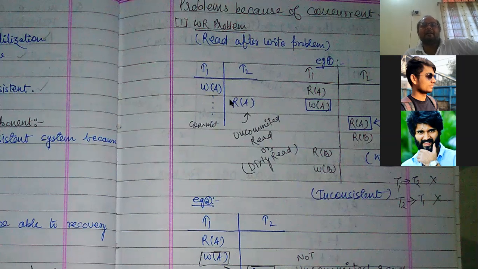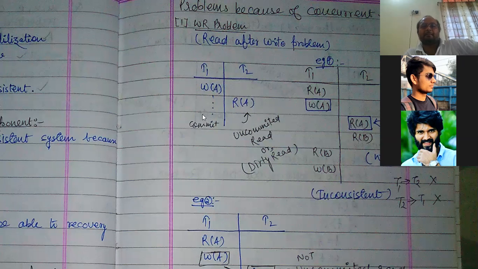That means it has read a wrong value, which was an uncommitted value. So if any read operation is performed on an uncommitted write value, that means the read is performed on a value written by another transaction that was not committed. So that is a dirty read. Read after write problem. That means after the write it has read, and it was a wrong value.